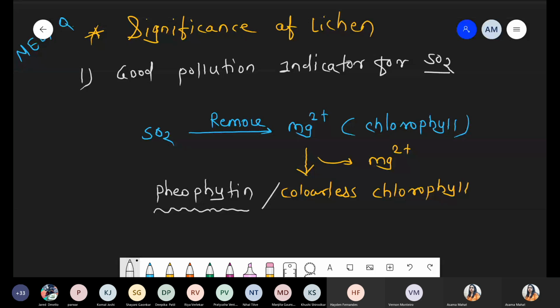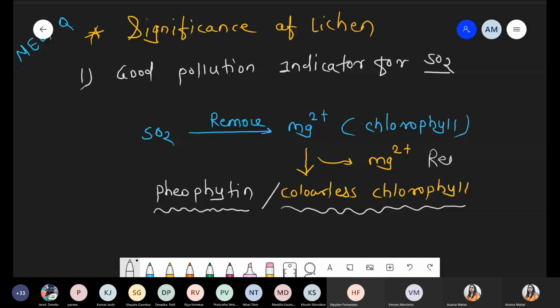So that part we'll discuss in the photosynthesis chapter. Similar meaning: pheophytin is also called colorless chlorophyll. Because of SO2, it competes with magnesium and magnesium is removed. Chlorophyll is green in color due to Mg2+, but when Mg2+ is removed, it becomes pheophytin, that is colorless chlorophyll.